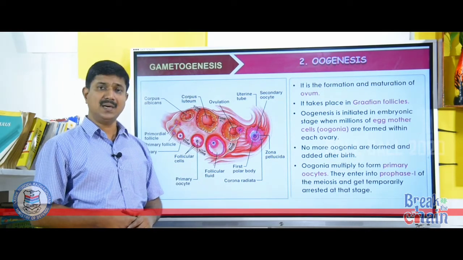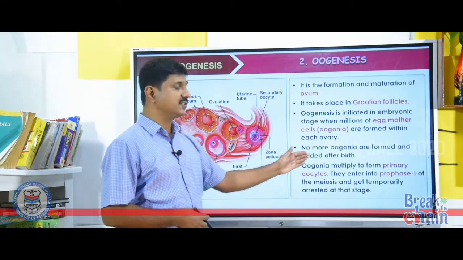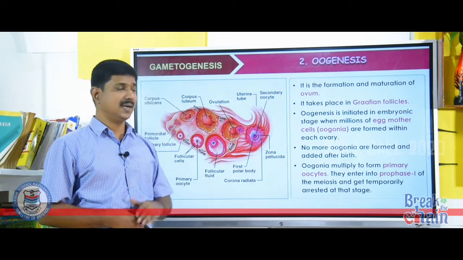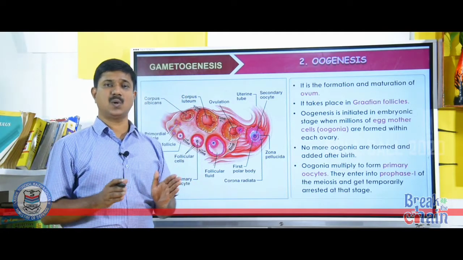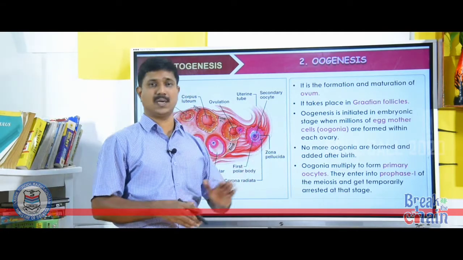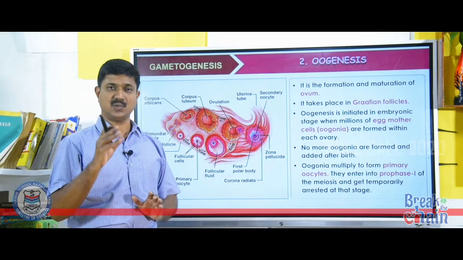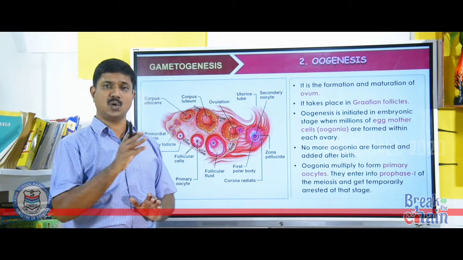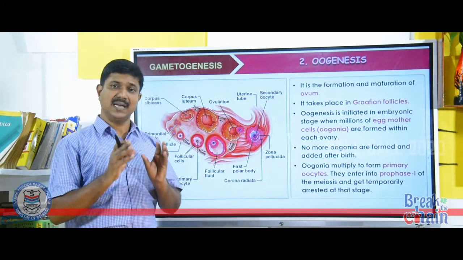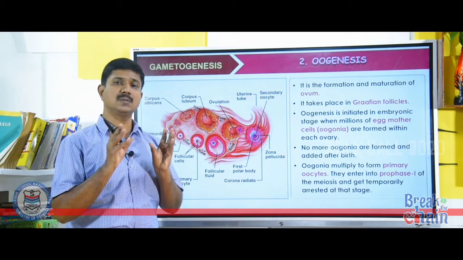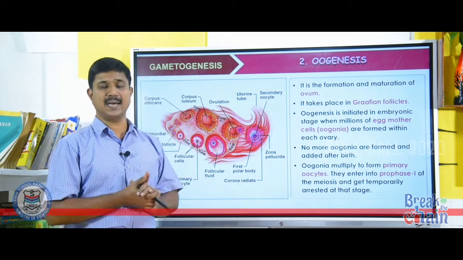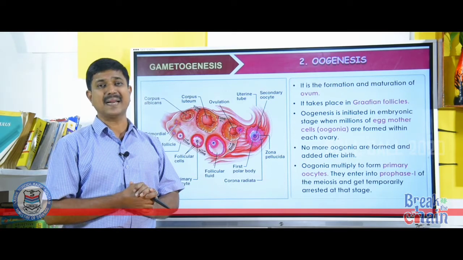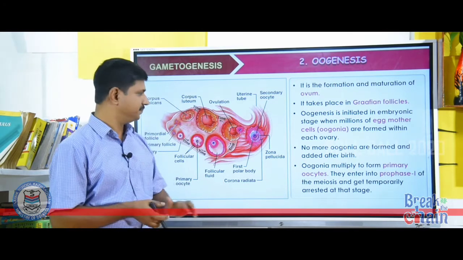The oogonia enter into prophase first of meiosis first and get temporarily arrested. This stage is called a primary oocyte.